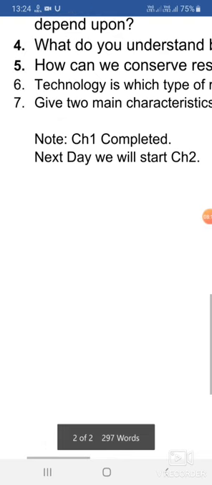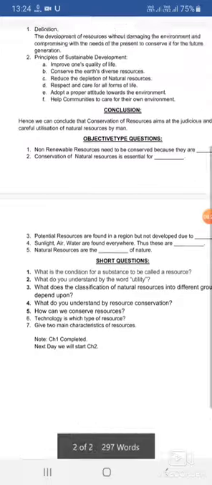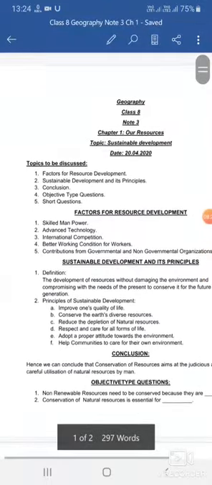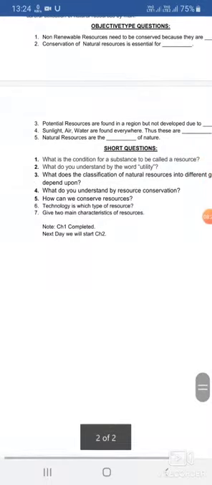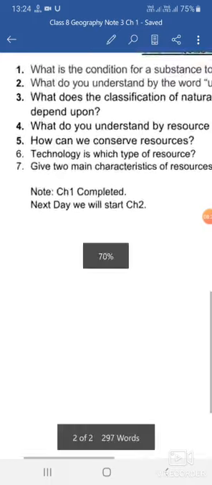The characteristics we are having: why we are using the resource? Because it is having its utility. And number two, what is it? Every resource having its own value, whether it is economic, whether it is aesthetic, whether it is legal, whether it is ethical, whatever it is, every resource having its own value. So these are the basic two main characteristics of resource.